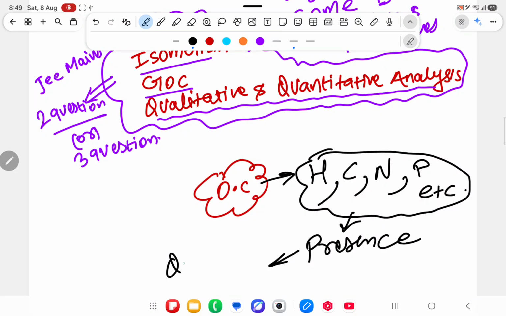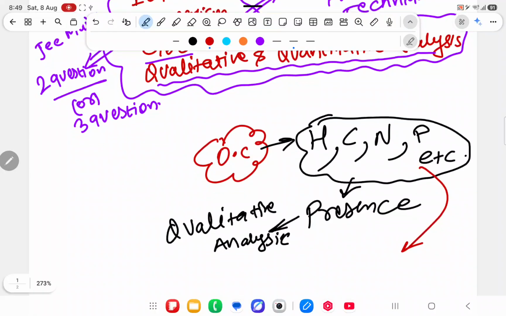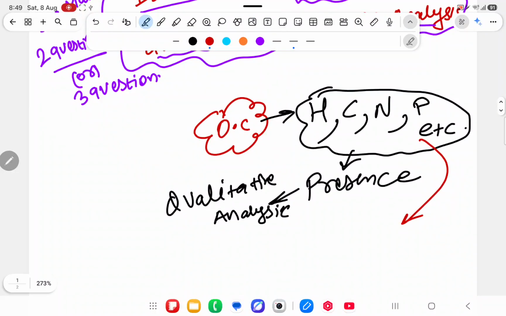This we will study in qualitative analysis. And what is the amount of this? Suppose hydrogen is present, nitrogen is present, phosphorus is present, carbon is present. So what is the amount? 5 gram, 10 gram, 20 gram, or 5 mole, 3 mole? What is the amount of this substance present in that organic compound? That we will study in